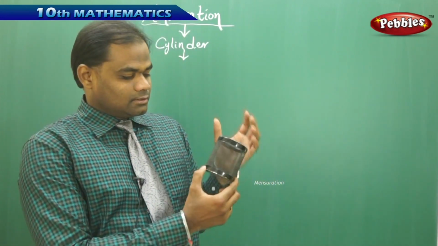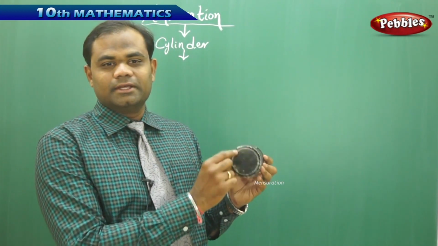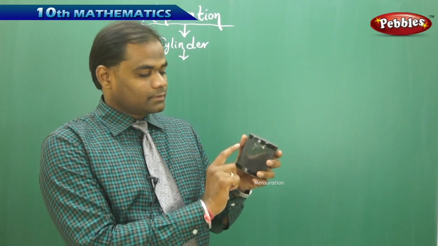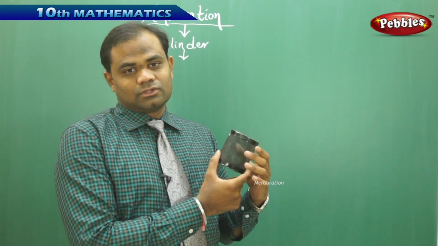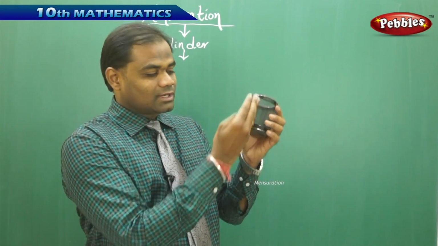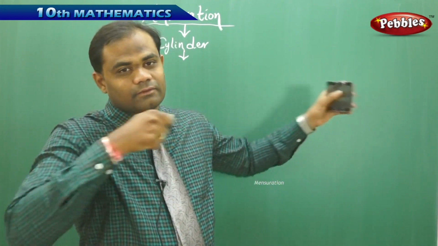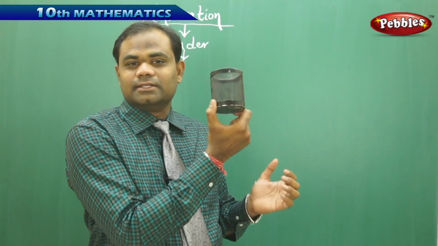In this pen stand, we identify that it has a circle at the base and a circle at the top, but the side is completely curved. Imagine I cut this and see what exactly this curved part would be when I strip it. This is called a cylinder.